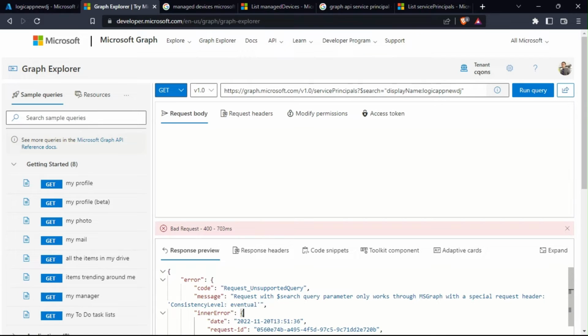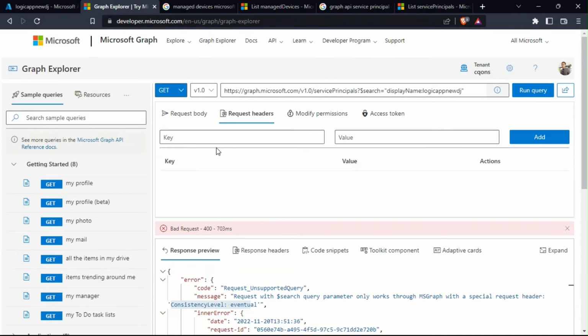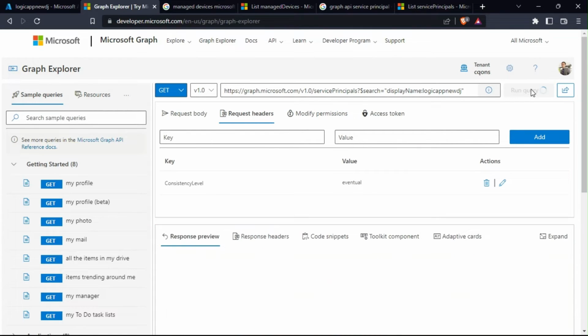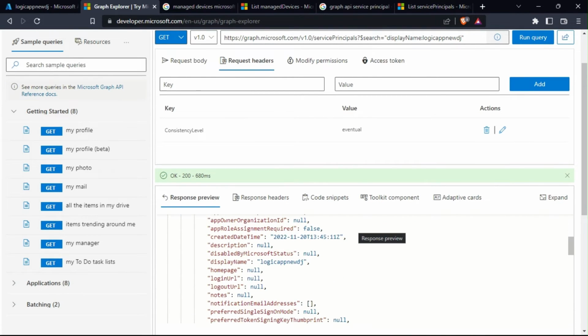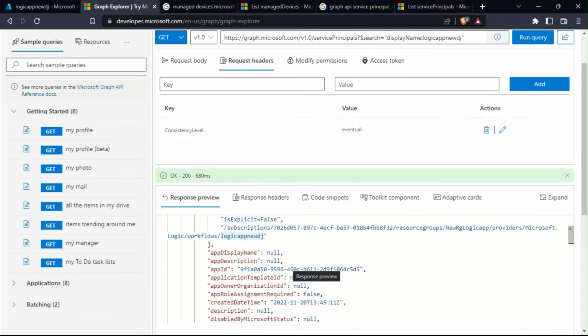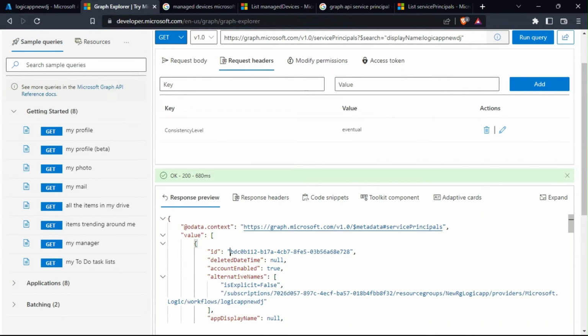Okay, so the error says we need a header as ConsistencyLevel eventual. So let's put this header, ConsistencyLevel, and it should be eventual. Okay, let's add this header and try to run the query, and there you go, it ran as expected. So we got the service principal, and we'll be copying the ID of this service principal. This is the ID you should be taking a note of.